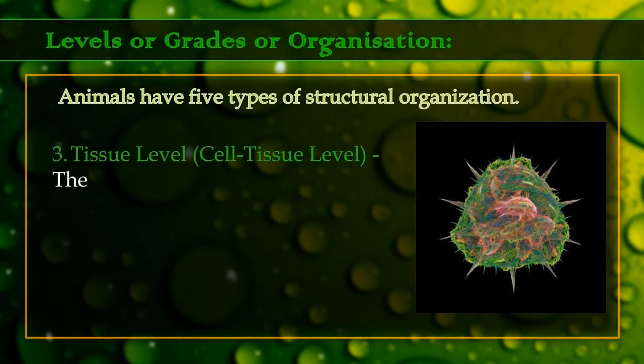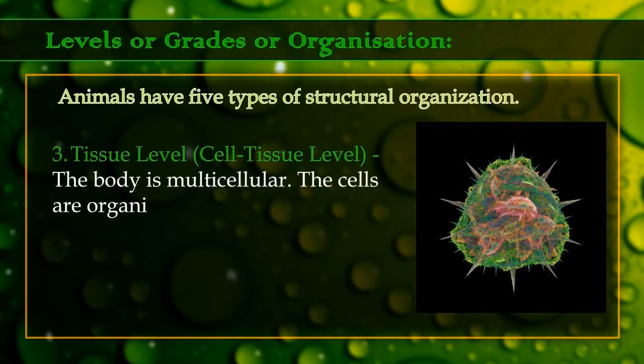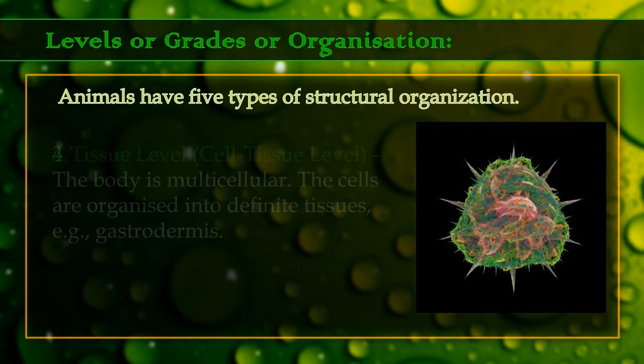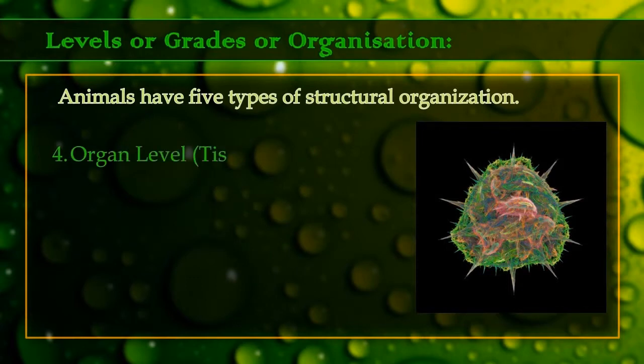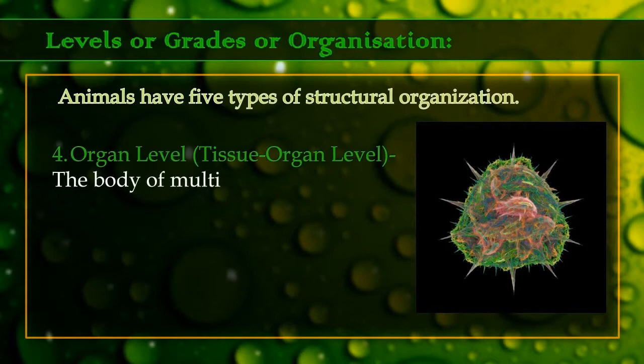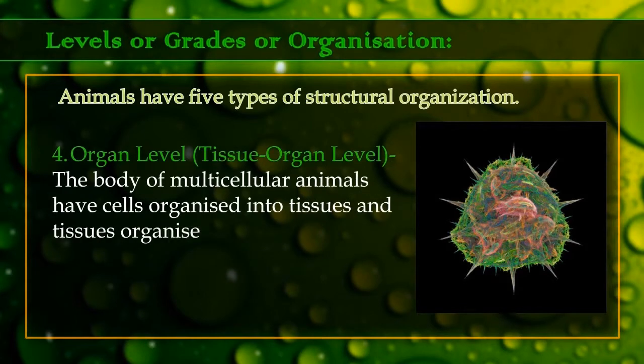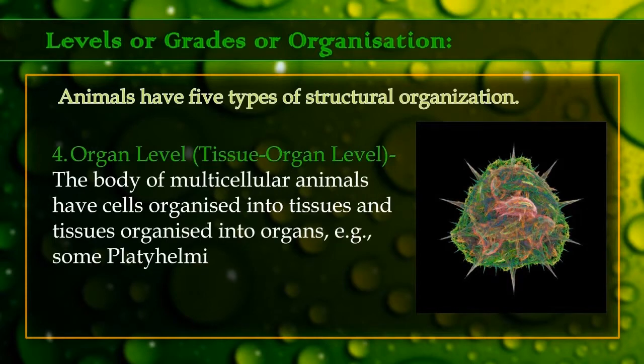3. Tissue level. The body is multicellular. The cells are organized into definite tissues. Example, gastrodermis. 4. Organ level. The body of multicellular animals has cells organized into tissues and tissues organized into organs. Example, some platyhelminthes.